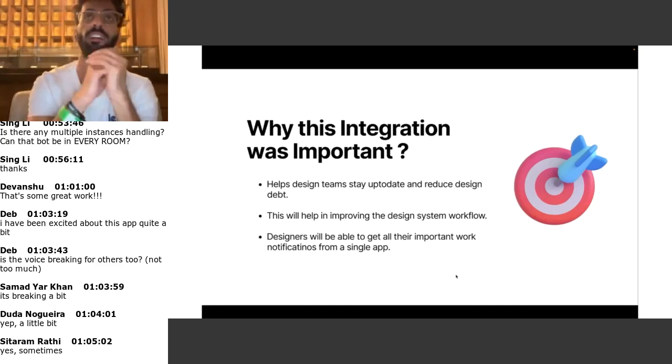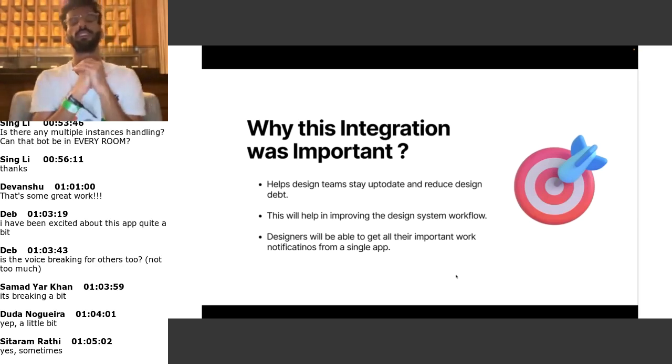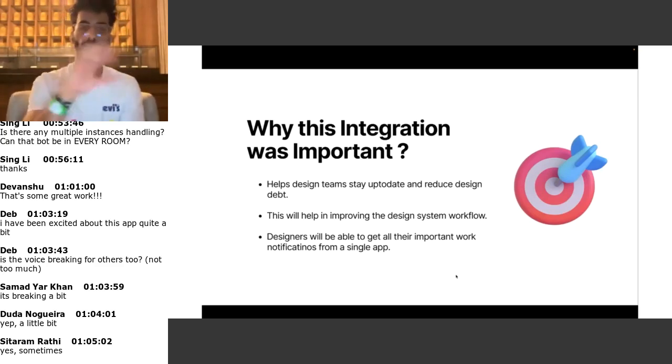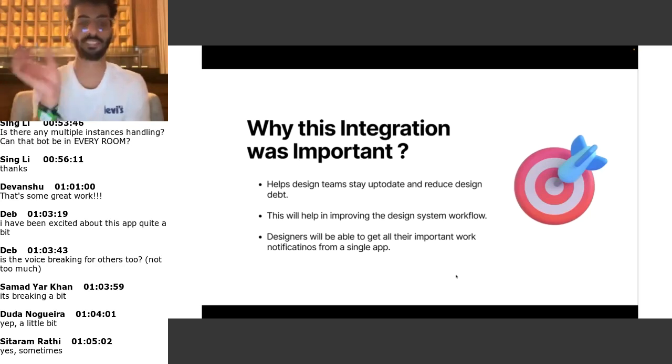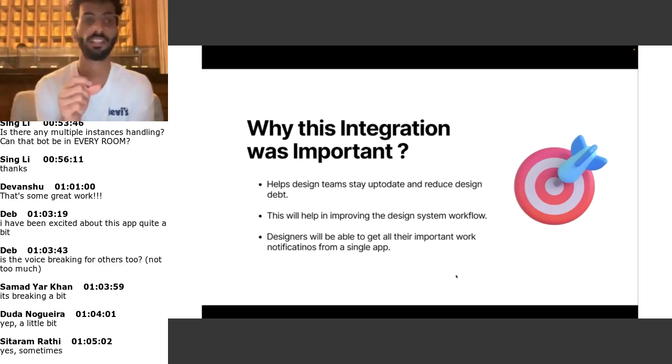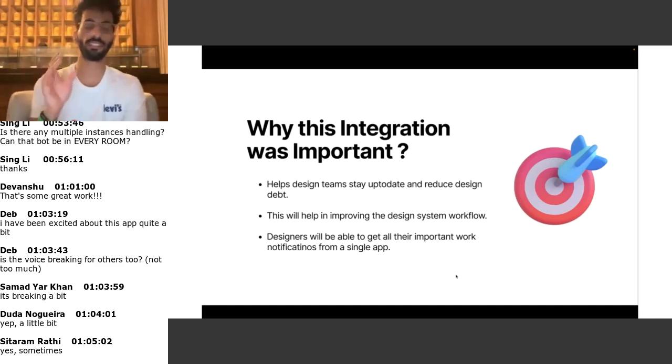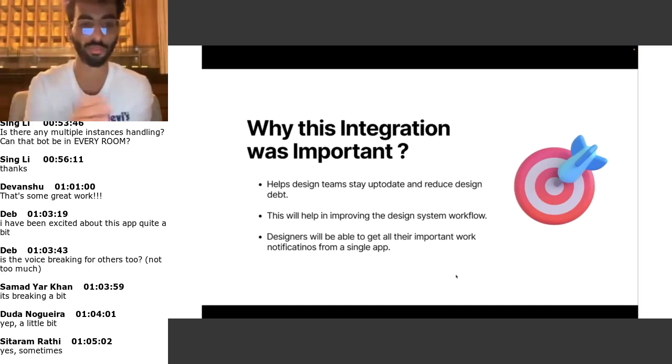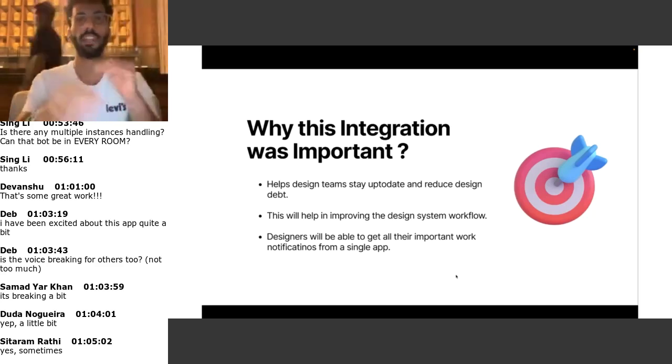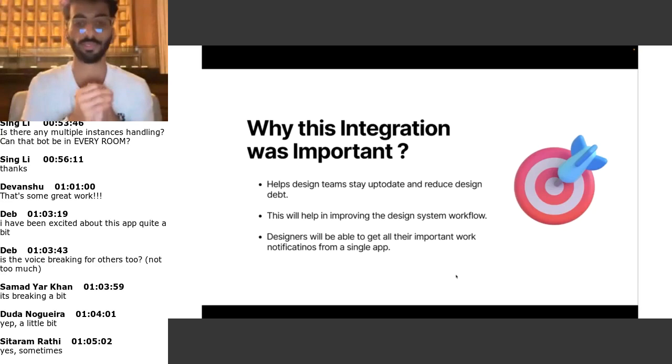Another point we thought of is that when you are mentioned on some tasks and given tasks to do inside a Figma project, those tasks get piled up. If you do not have a checklist of all the things that you need to do, the tasks get piled up.